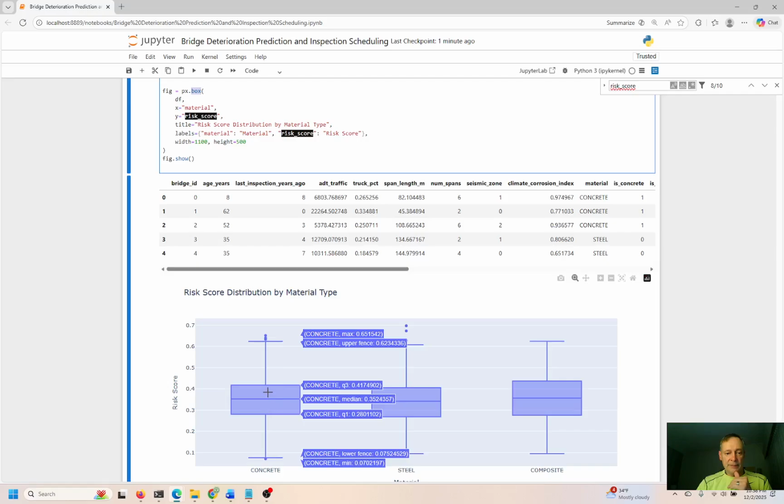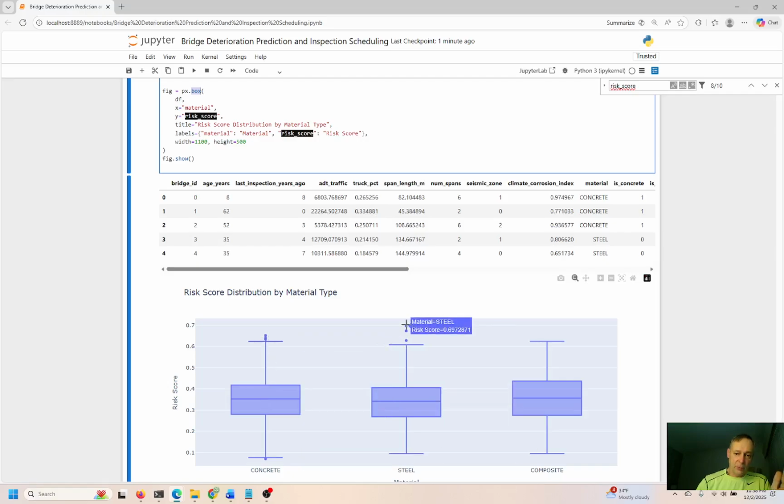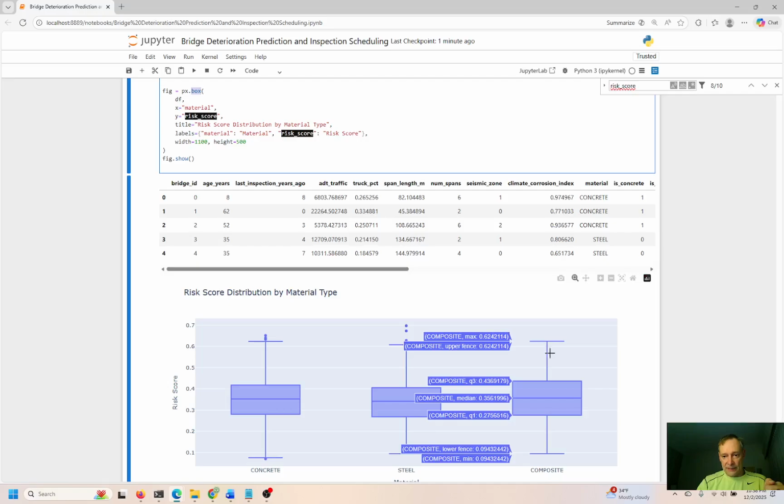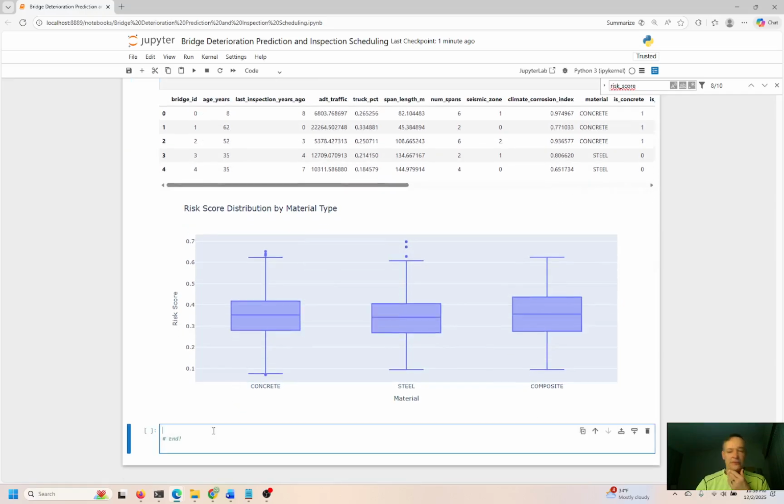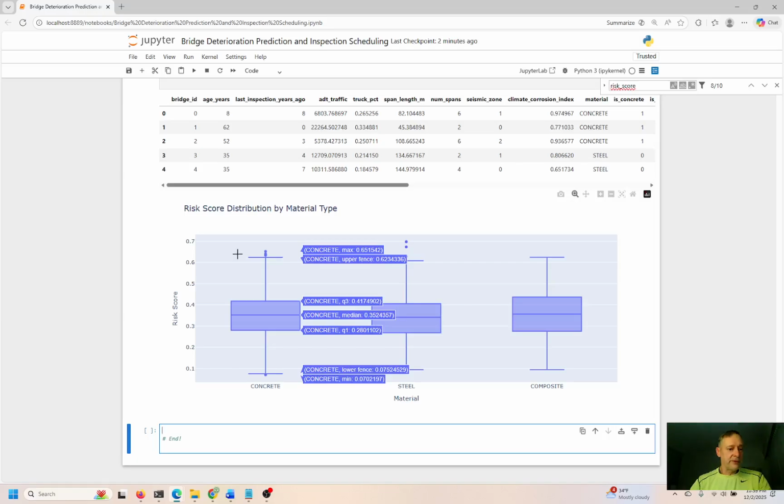So you see all of the in-between median, Q3, Q1. So this is quartile 3, quartile 1, the lower and the upper. You see the max is 0.65, max risk is 0.65 for concrete, 0.69 for steel, and 0.64 for composite. This just shows you the distribution of all the risks, the median, the average, the min, the max. It's a good variation of the distribution of risks based on the type of material that the bridge is composed of. So that's it, guys. That is my take on bridge deterioration prediction and inspecting or scheduling inspections for said bridges.